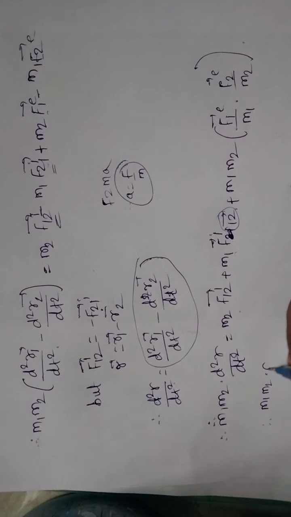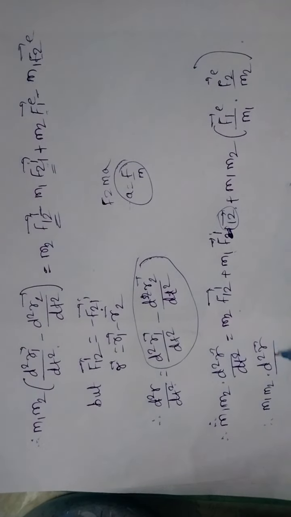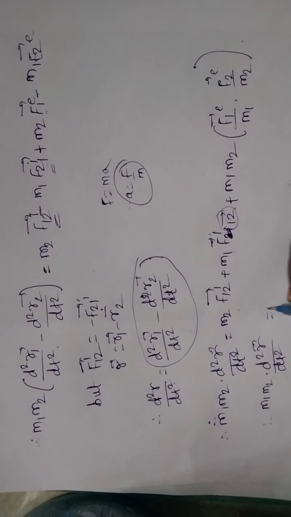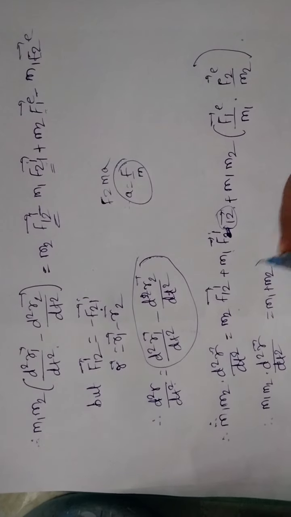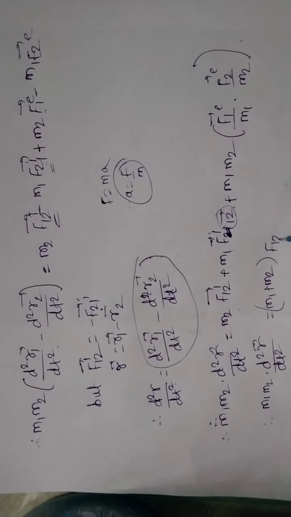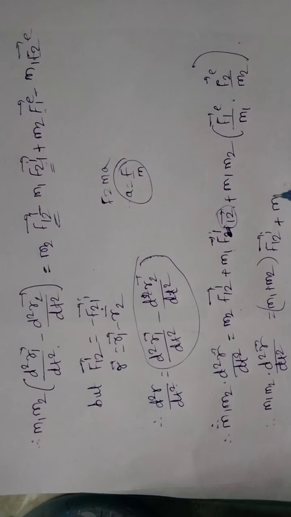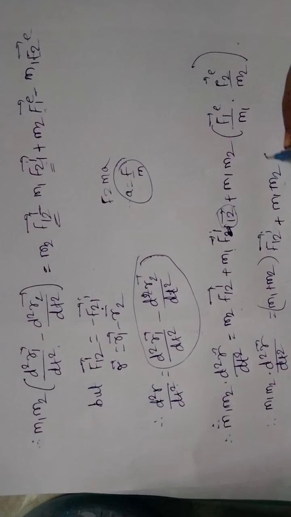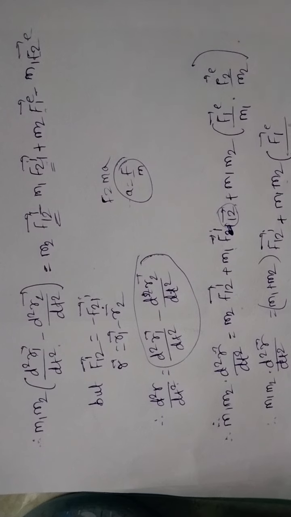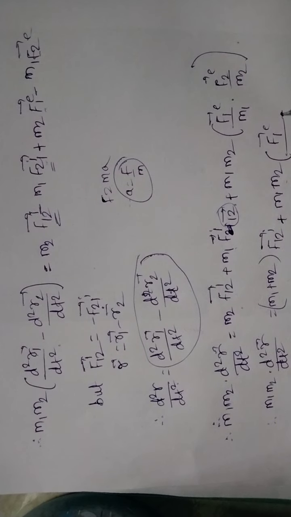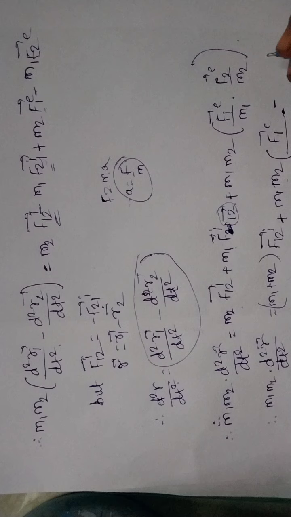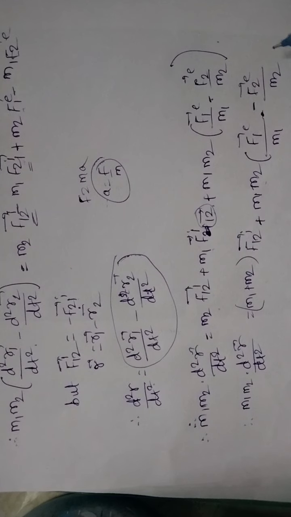m1 m2 d2r bar by dt square is equal to m1 plus m2. Taking F12 bar internal common, plus m1 m2 in bracket F1 bar external divided by m1 minus F2 external divided by m2. This is equation number 7.